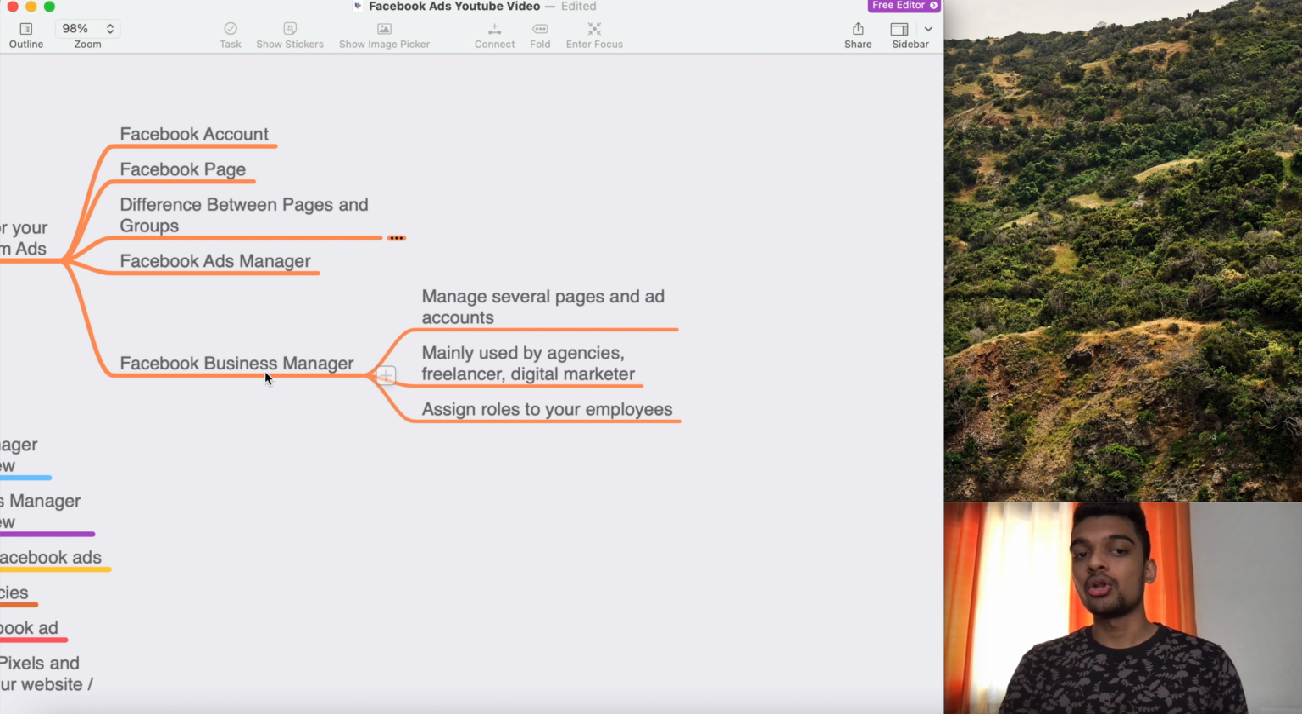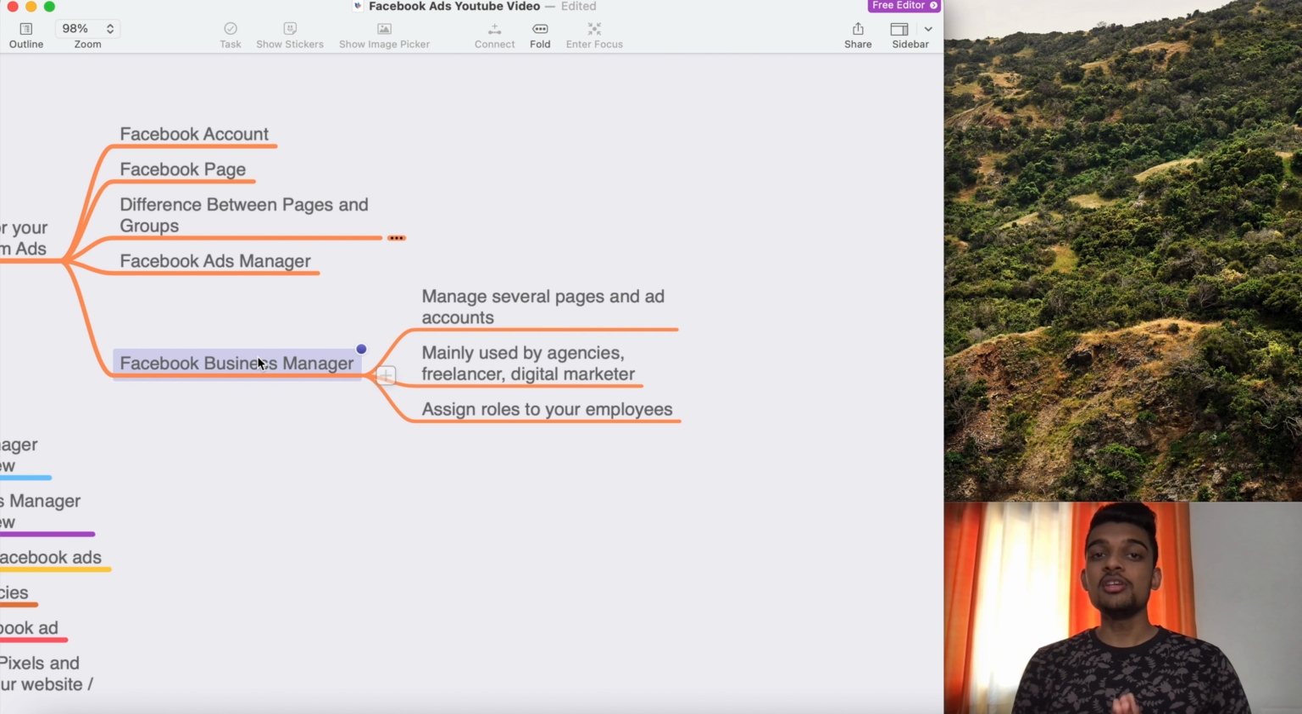If you are not giving access to any agency, freelancer, or digital marketer, and you want to do it on your own, then you don't need to register for Facebook Business Manager. You can just create ads using Facebook Ads Manager. If you are thinking of giving your ad management to any digital marketer, freelancer, or agency, then you can register for Facebook Business Manager. You can just go to business.facebook.com, I suppose, or just Google Facebook Business Manager, and you will get the result and can register.